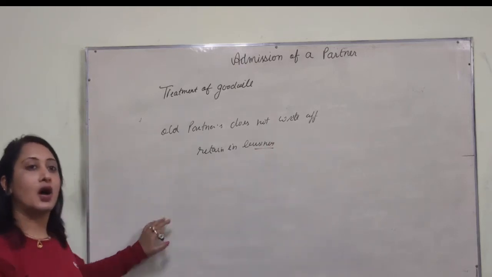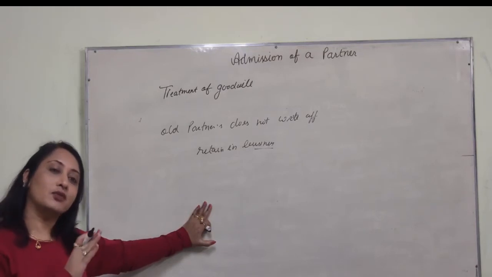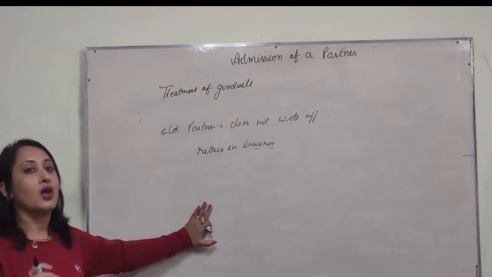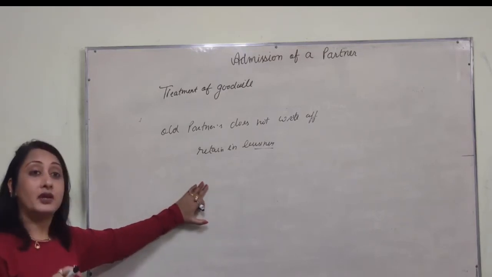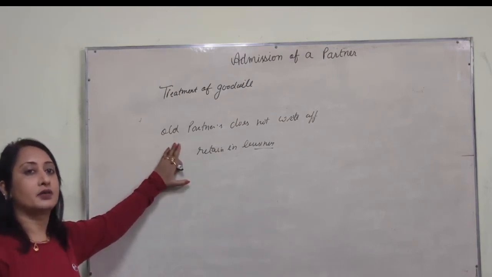All partners जो already goodwill appear हो रही है business को, उसको write off नहीं करना चाहते, उसको as it is रखना चाहते हैं. So what will be the amount of goodwill when a new partner is admitted?